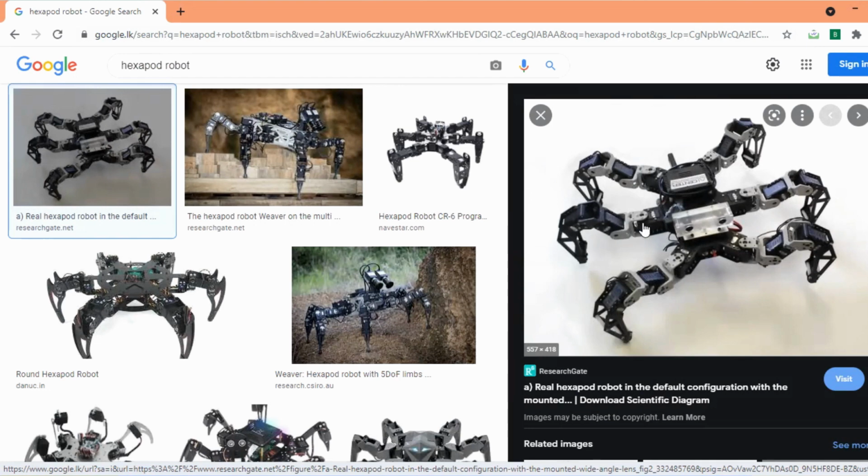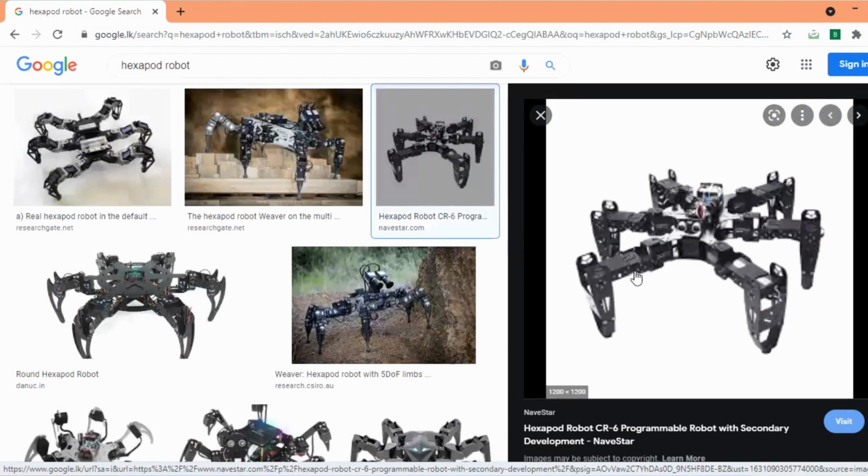Now in this case there are 4 motors, but I will take that it has 3 servo motors. Now this one leg contains 3 servo motors. So how many legs? 6 legs. So 3 multiplied by 6. How many total motors are there? 18 servo motors. There are 18 DC servo motors. So this can perform much better than a 4-leg robot, right? So these are different types of robot chassis.